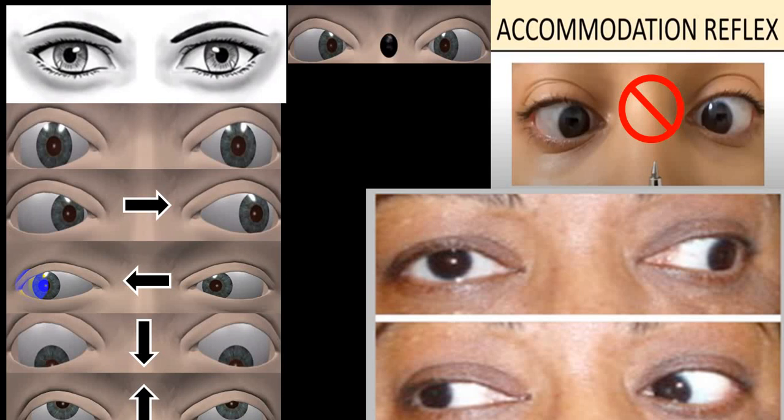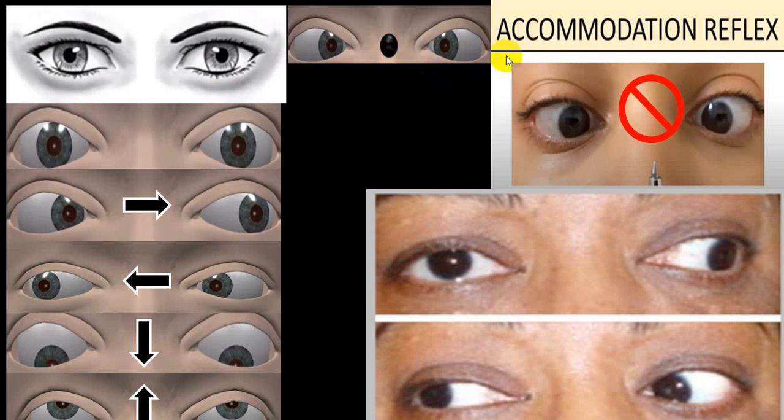So these are horizontal gaze and vertical gaze. In horizontal gaze you have right gaze, or dextroversion, and left gaze, levoversion. When you look up and down, it is called supraversion and infraversion. These are the terms utilized in gaze. When you ask to look at a near object, close to the nostril, that is called accommodation.